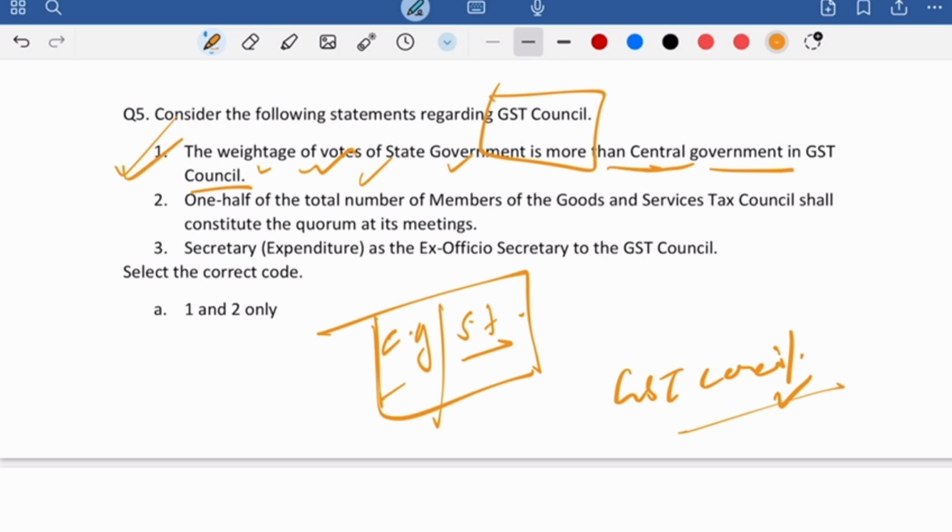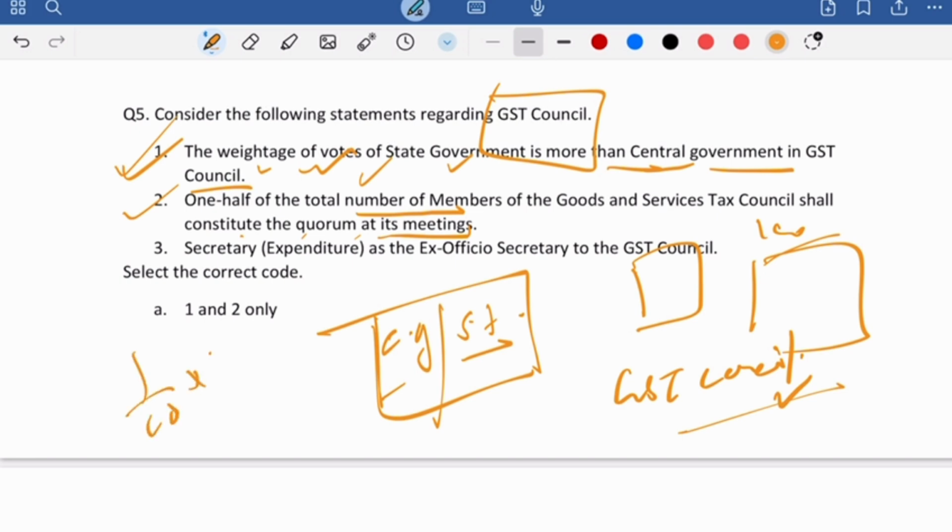Second statement is: 1/2 of the total members shall constitute the quorum of its meeting. Quorum मतलब minimum number of members required to proceed with the meeting. Suppose एक house है, right? अगर like 100 members हैं, तो कभी कभी 1/10 of the quorum, right? तो अगर कम से कम 10 members भी नहीं हुए तो house proceedings नहीं होंगी. Okay? So this is what they are talking about, the quorum.